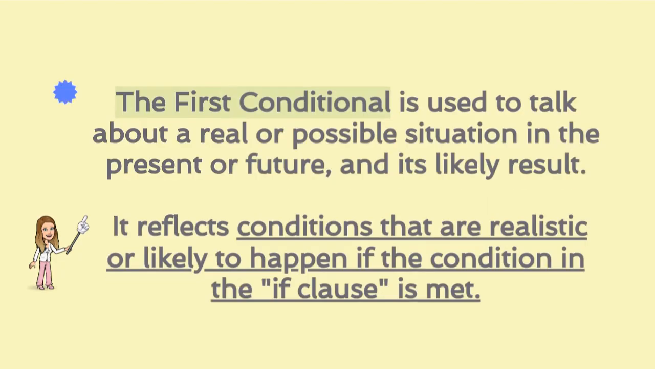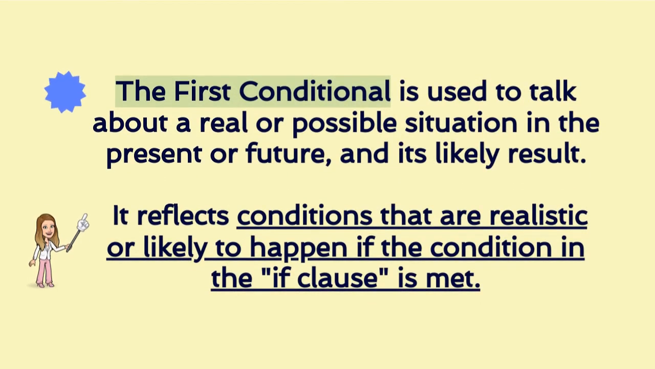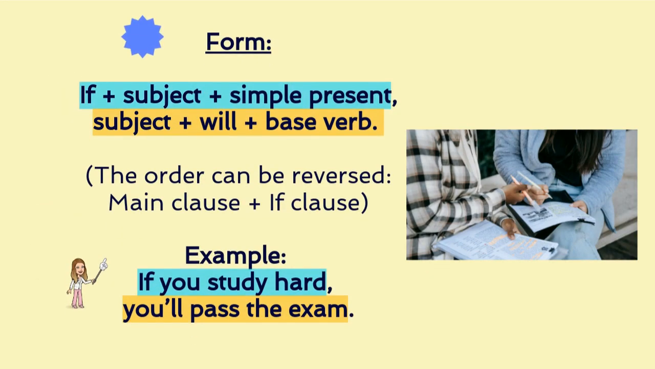The first conditional is used to talk about a real or possible situation in the present or future and its likely result. It reflects conditions that are realistic or likely to happen if the condition in the if clause is met. We form the first conditional by using simple present tense in the if clause and the future simple tense in the second clause, although the order of the clauses can be reversed.